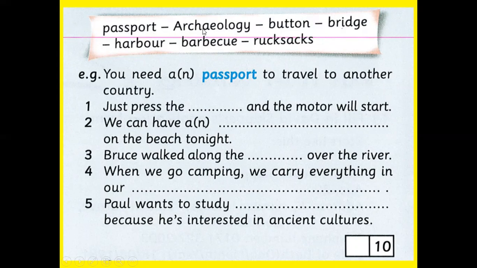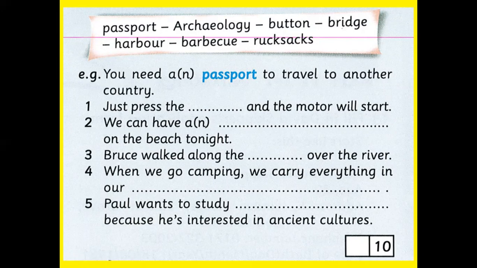Archaeology, this is a new word that we take in the revision. Archaeology means the study of the old civilizations or the old monuments, or the study of history. The study of the old places, this is what we call archaeology.